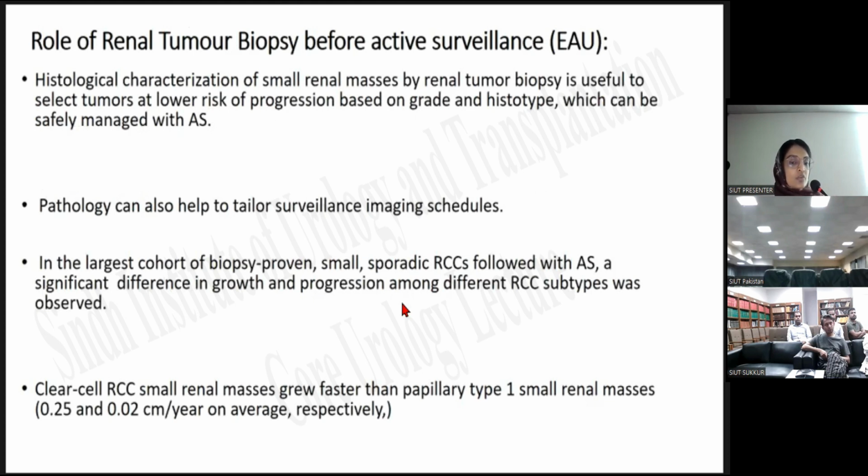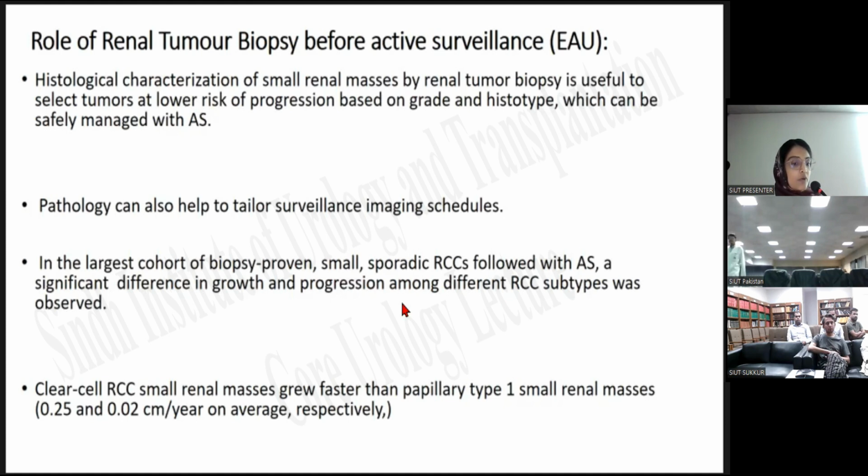In the largest cohort of biopsy-proven small sporadic RCCs followed with active surveillance, a significant difference in the growth and progression among different RCC subtypes was observed. Clear cell RCC small renal masses grow faster than papillary type 1 small renal masses.